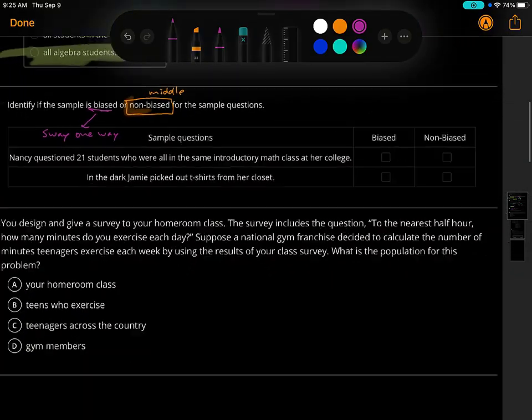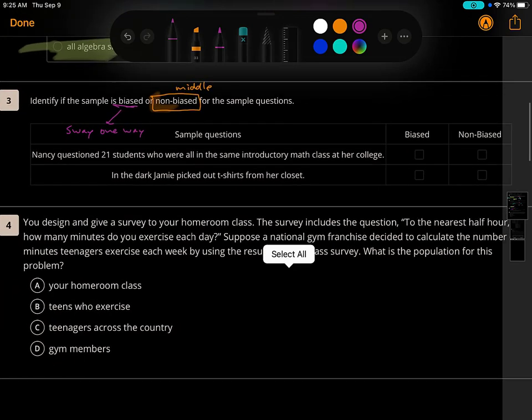Okay, let's talk about Nancy here. Nancy questioned 21 students who were all in the same introductory math class at her college. So maybe Nancy is being paid by the college to figure out how the students like the cafeteria food, and she's like, you know what? I'm just going to jump into one class.